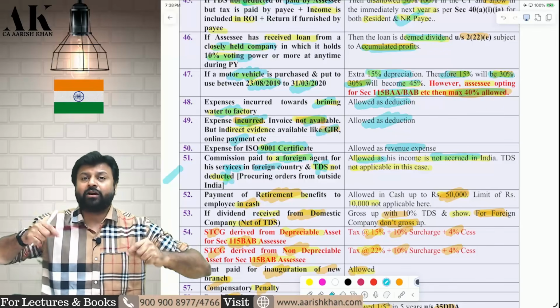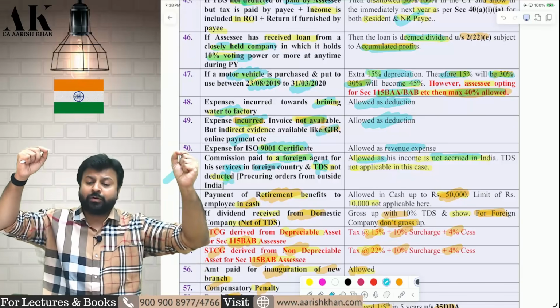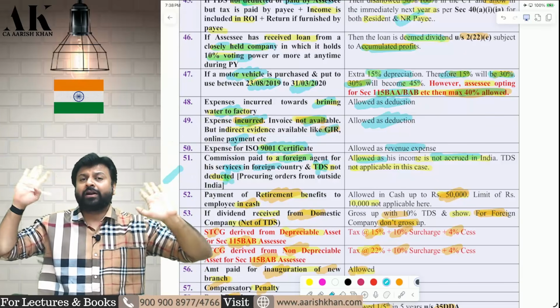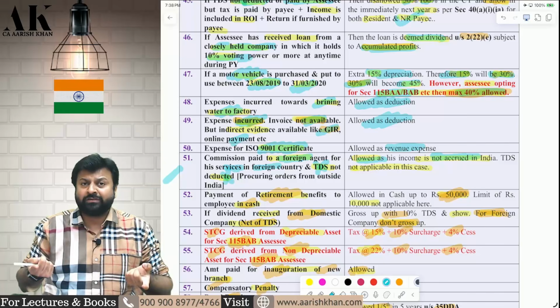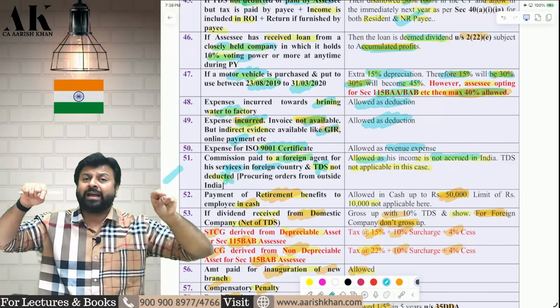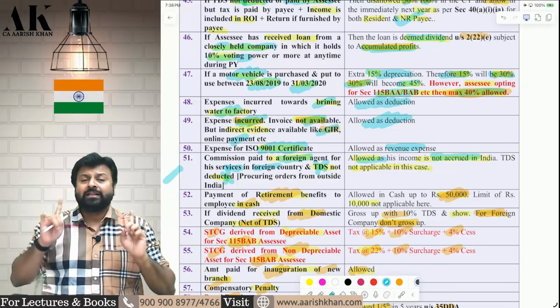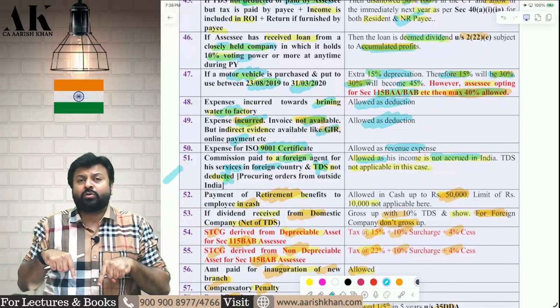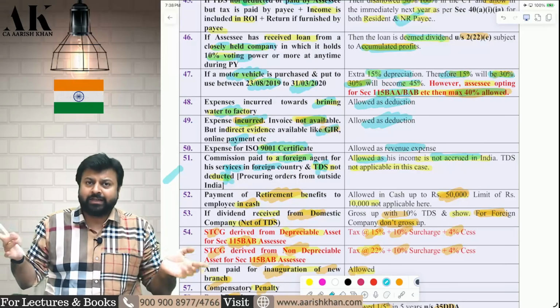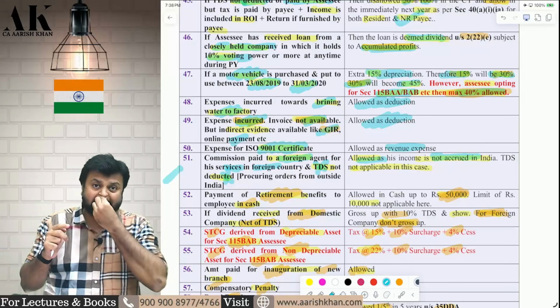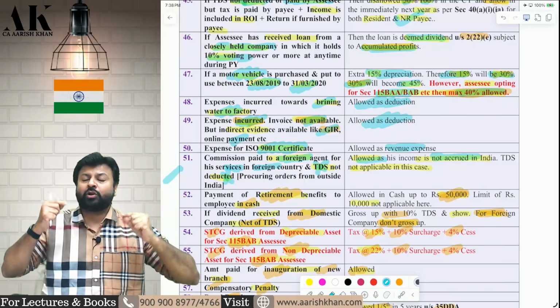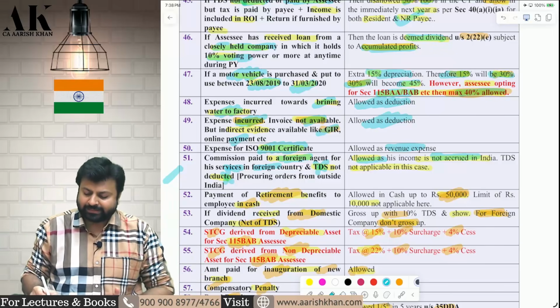Because the activity of the foreign agent is restricted to providing you services outside India. The foreign agent is not coming to India and providing you services. He is procuring orders outside India and he is providing services outside India. Therefore, his income is not deemed to accrue or arise in India. Because his income does not accrue or arise in India, there is no need to deduct TDS. I have told you earlier also, in case of a non-resident, you should deduct TDS only if the income of the non-resident is taxable in India. In this case, it is not taxable.